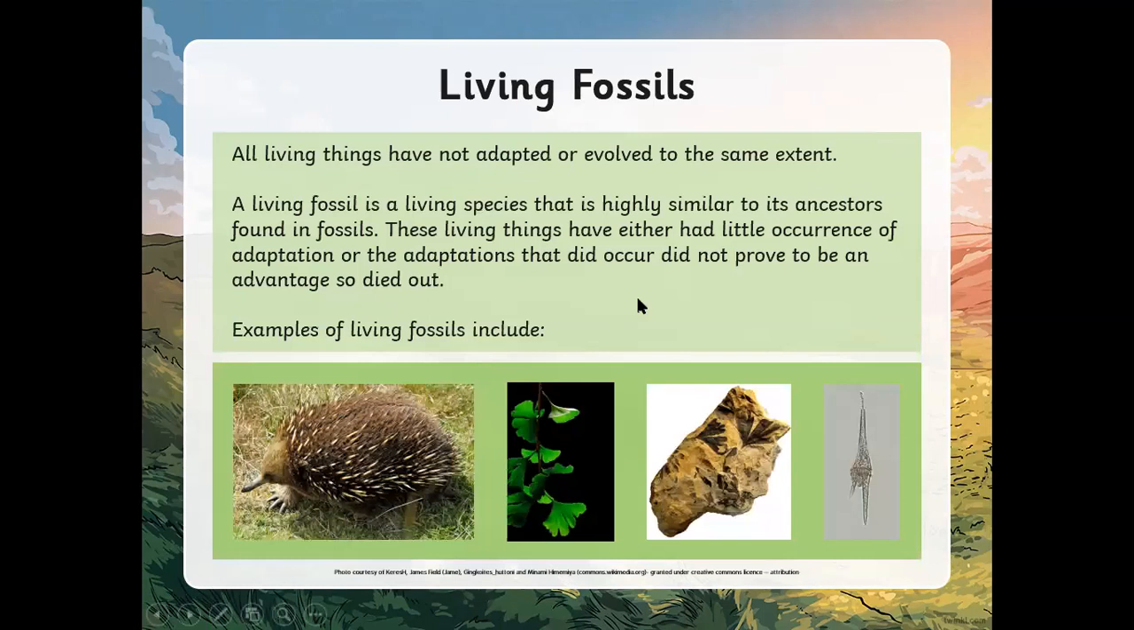But not all living things have adapted or evolved to the same extent. So a living fossil is a living species that is highly similar to its ancestors found in fossils. These living things have either had little occurrence of adaptation, or the adaptations that did occur did not prove to be an advantage, so they died out. So here are some examples of living fossils already. Some plants have not changed at all because there's been no need for them to change.